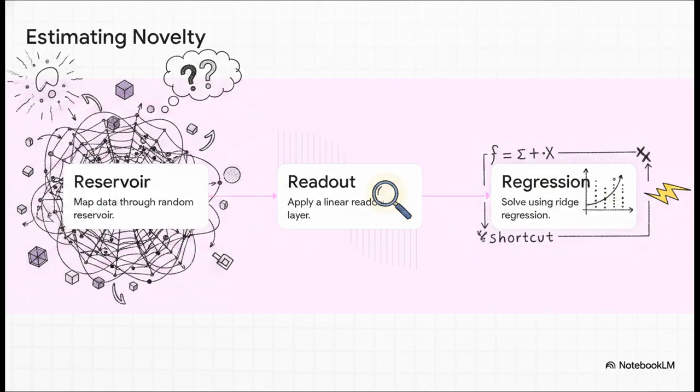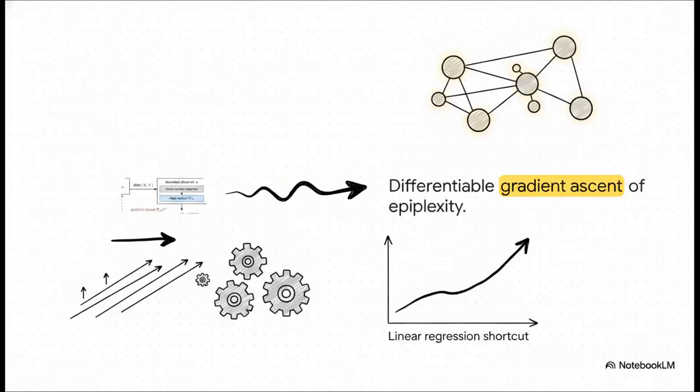Instead of training a massive neural network just to score the novelty, they pass the data through a fixed, random mathematical filter, which they call the reservoir, and then apply a super simple linear readout layer. It's genius because it turns a huge computational headache into a cheap, elegant estimator using a closed-form ridge regression. Now, what's a real game changer about this shortcut is that because it's a simple linear regression, epiplexity becomes fully differentiable. If you know machine learning, you know that means we can use it as a direct, real-time training objective.